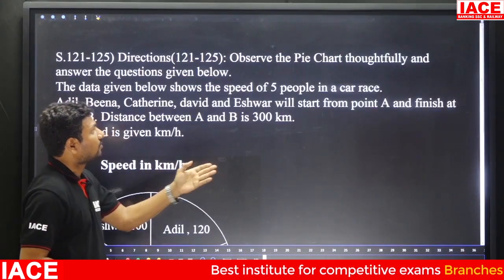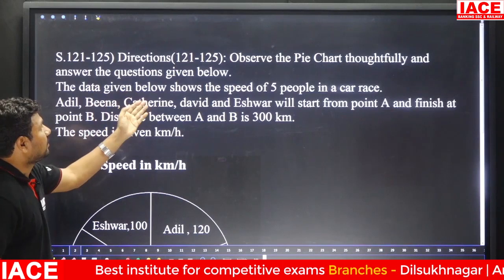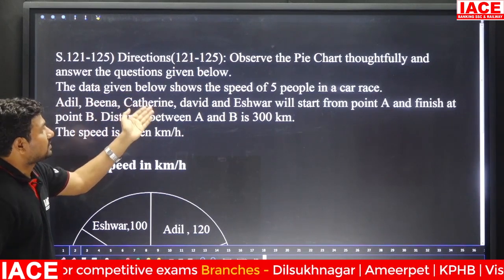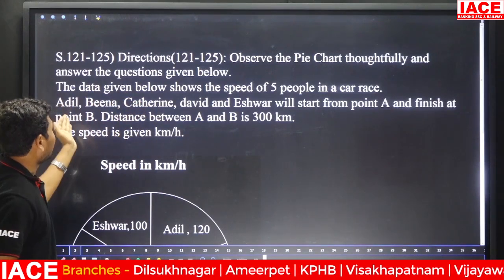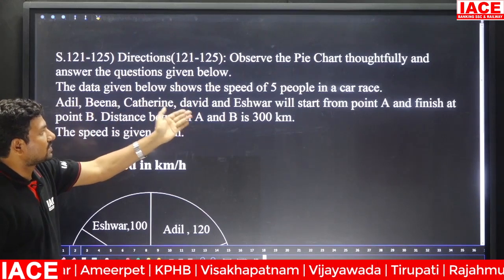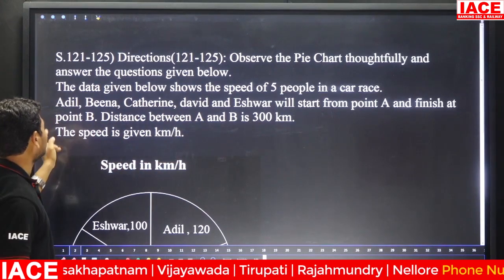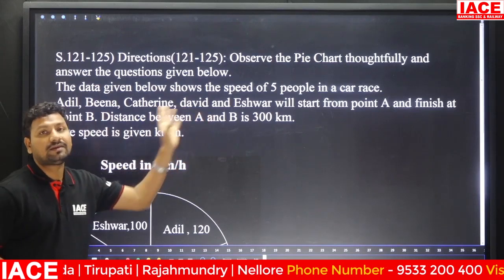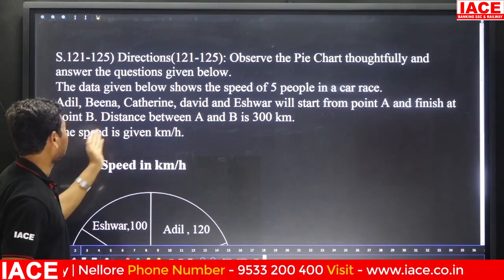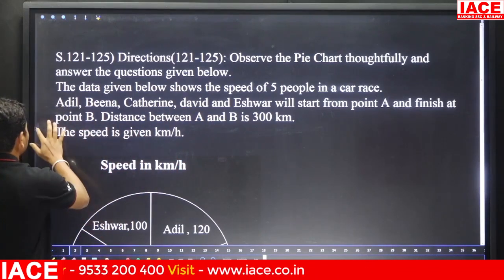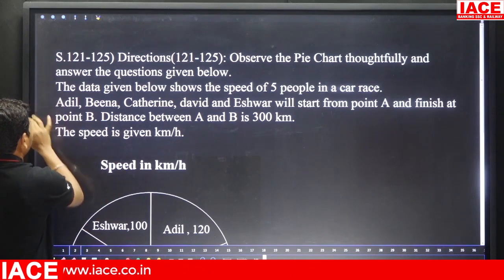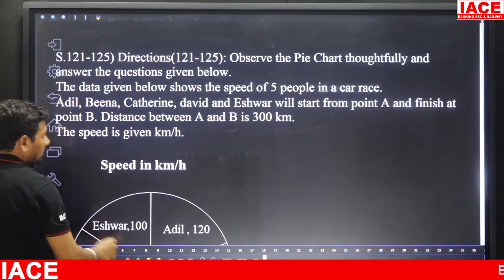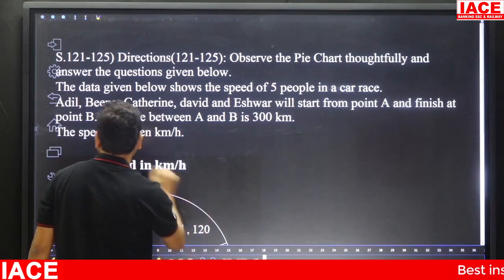Observe the pie chart thoroughly and answer the questions given below. Here the data shows the speed of 5 people in a car race. Adil, Beena, Catherine, David, Ishwar will start from point A and finish at point B. Distance between point A and B is 300 km. The speed is given in kilometers per hour. So first of all we have to note down the values. Then after that we have to calculate the questions.